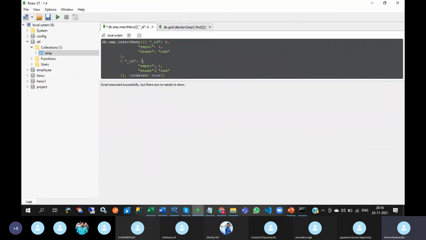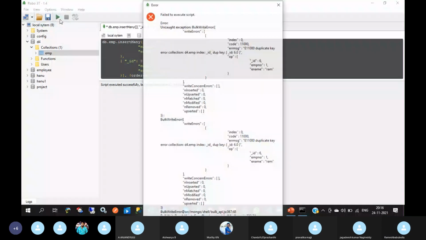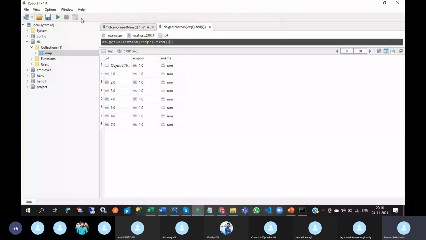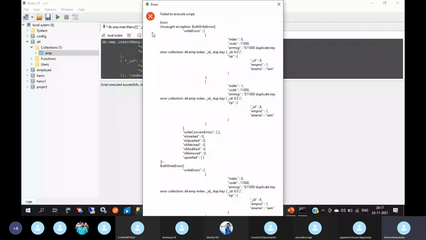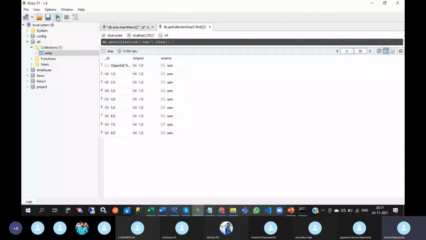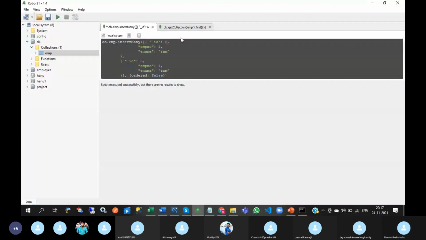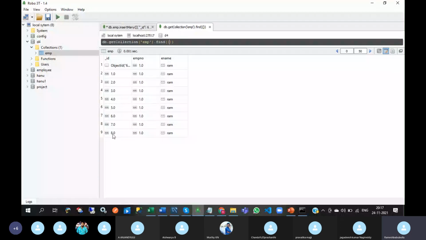So 8. See this, I didn't check, that's why it is late. Observe this, the underscore ID value is 8. Last time also the underscore ID value was 8. Okay.